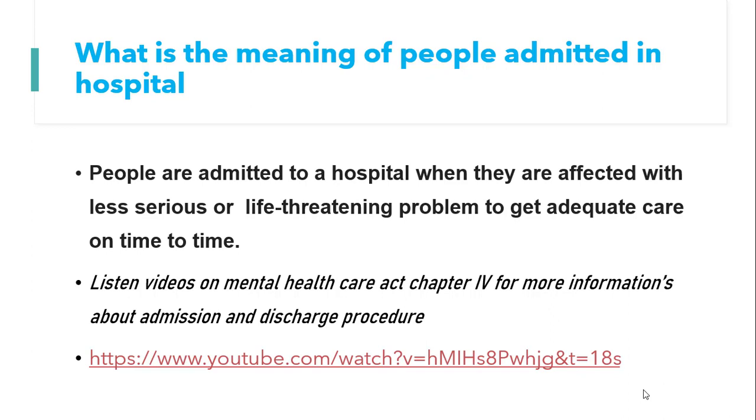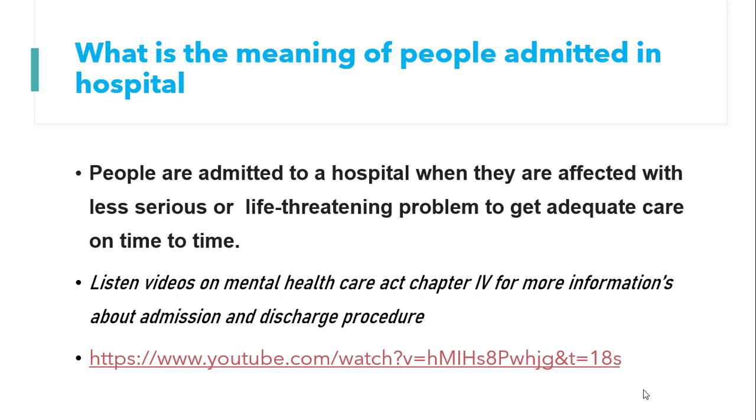What's the meaning of people admitted in the hospital? That we will see first. People are admitted to hospital when they are affected with a serious or life-threatening problem, to get adequate care from time to time. So that's the purpose of admitting people in the hospital. It might be because of a less serious problem or because of a life-threatening problem. But for what purpose? To get adequate care, and that too from time to time. So for that purpose, we are admitting the patients in the hospital.